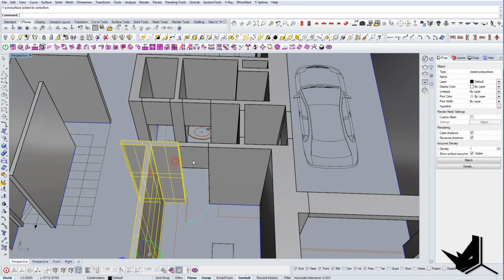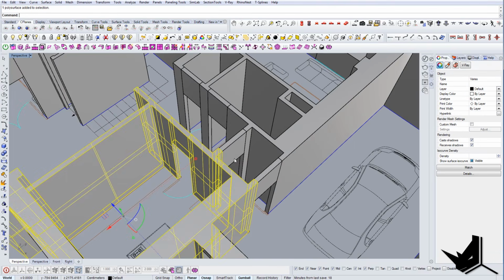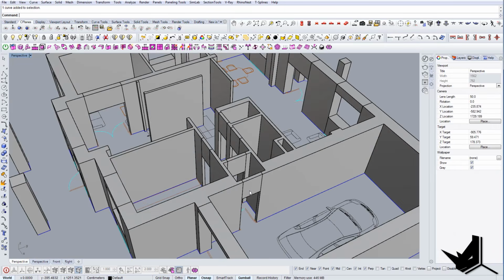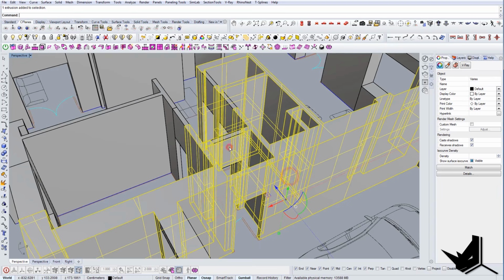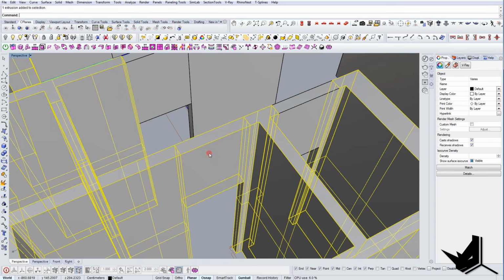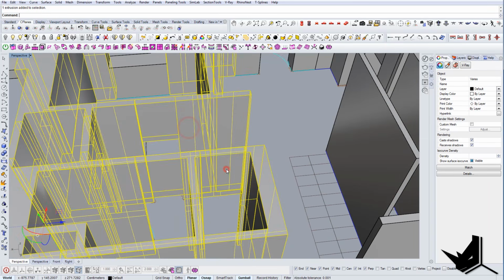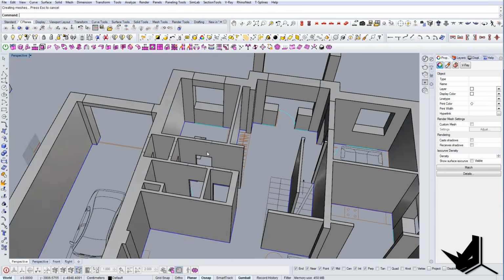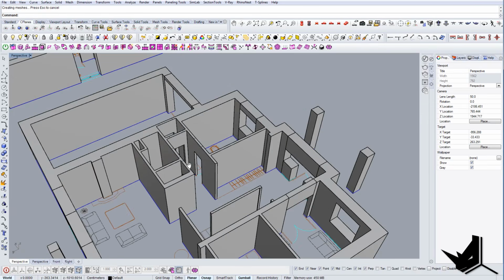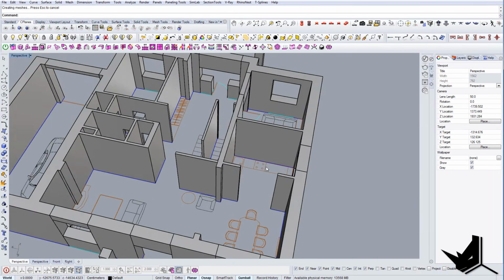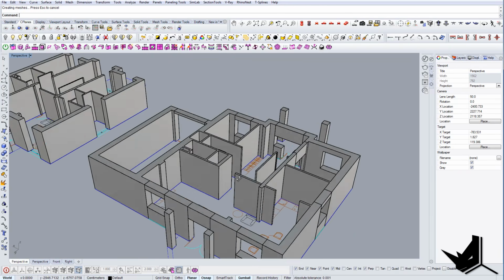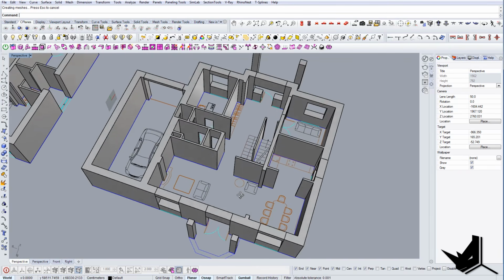So here, of course, you can always do here the merge all faces, and if the command works, it means that you model this correctly. So I'm gonna use Boolean union first, and then merge all faces, and I will have everything nice and clean here, as you can see. So we did this fine, and the next thing we can work on are the doors and the windows.